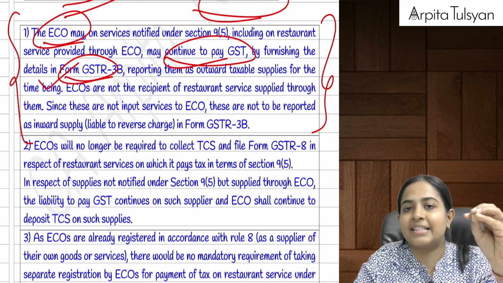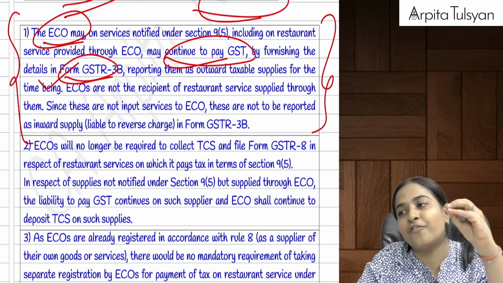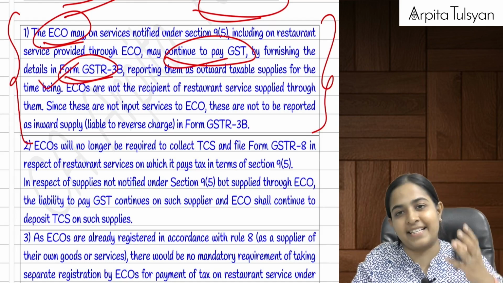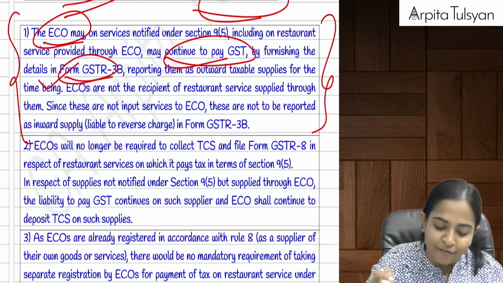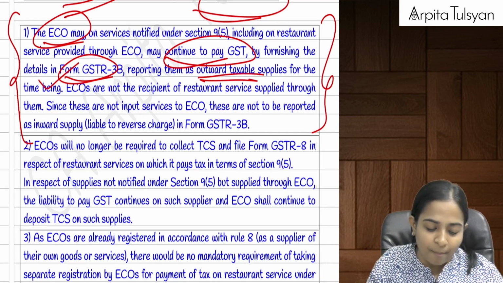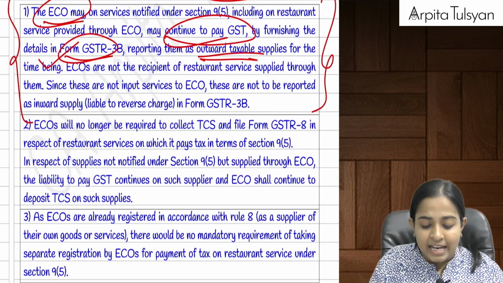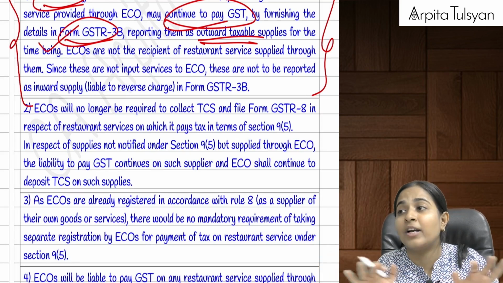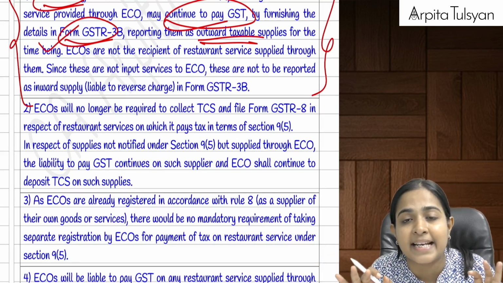Please try to understand that the eco is acting as an intermediary for which it is going to get a commission. But only for the purpose of payment of taxes, it will show it as outward taxable supplies in its return, that is GSTR 3B. It will not be shown as input services. No, there is no reverse charge mechanism that is getting applicable here.